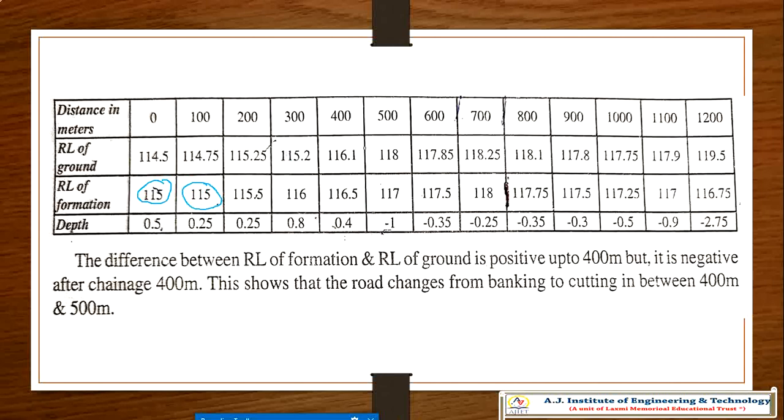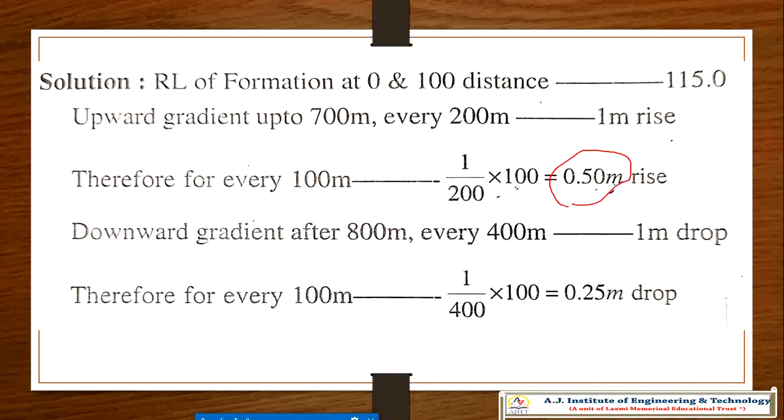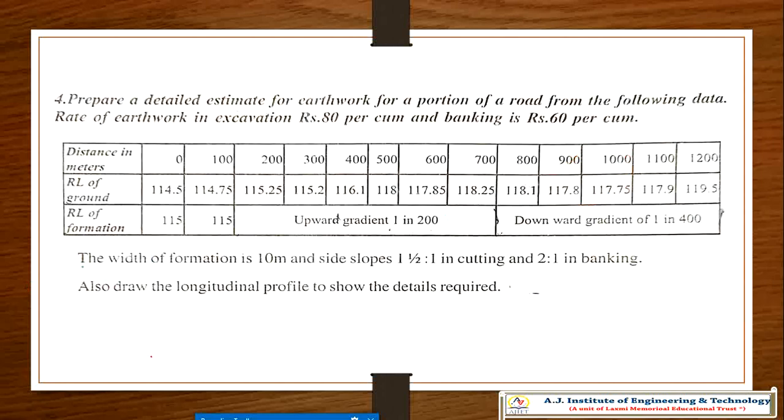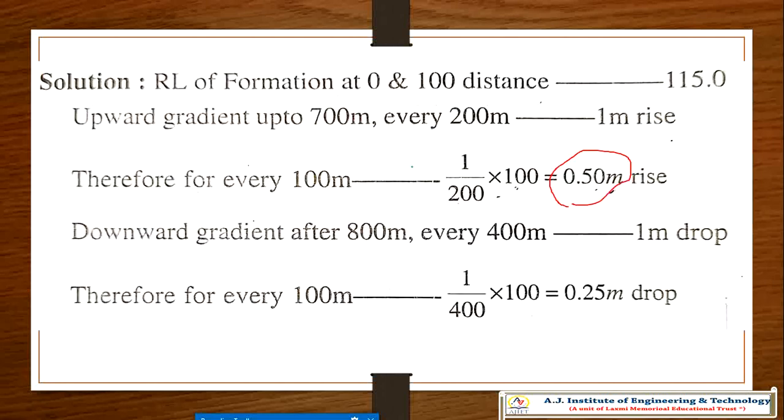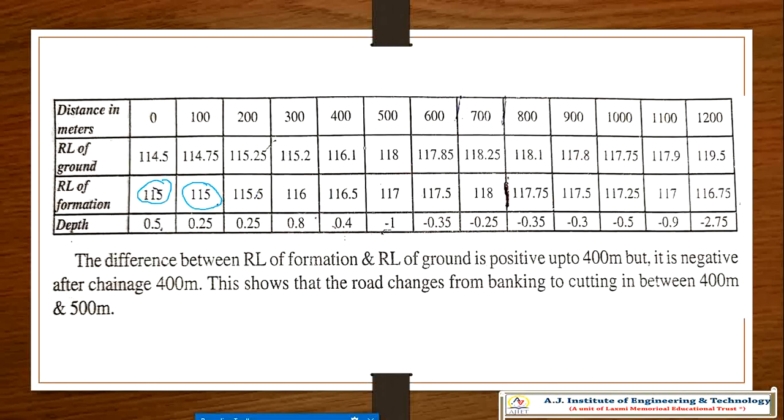After that there will be a 0.5 meter rise, because they told us from 200 to 700 there is a 0.5 meter rise, an upward gradient. So 115 plus 0.5 is 115.5, again plus 0.5 is 116, again plus 0.5, again plus 0.5, again plus 0.5, so that is 118.